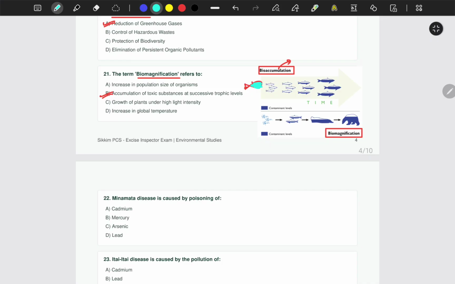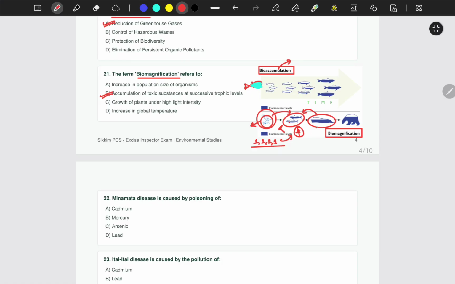Whereas biomagnification, for example, you have some small fishes, and these fishes are in turn eaten by larger fishes. This large fish is obviously going to eat 3 to 4 small fishes, so the chemical deposited will be more. If there is 1 unit in each fish, and this fish eats 4 fish, then it becomes 4.